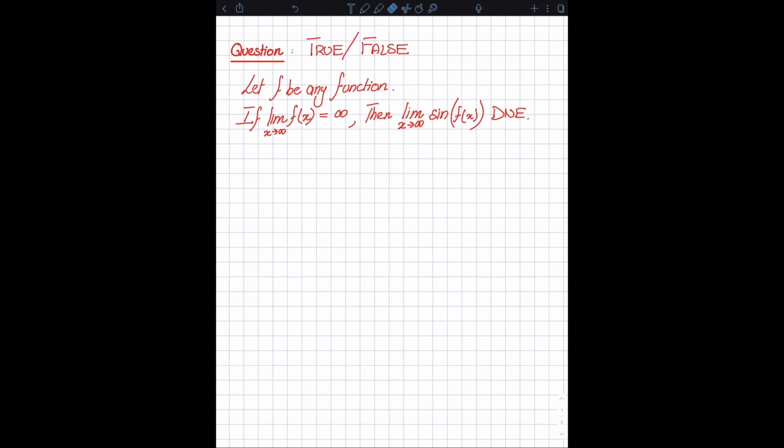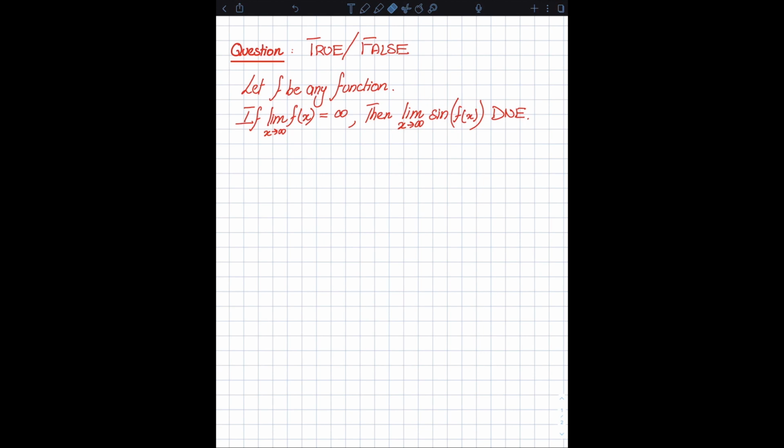Okay, so I hope by now you have attempted this question on your own. And one thing that I would like to tell you before I present the solution to this problem is to realize that whenever you encounter any theorem or any proof or any question in any sort of analysis class, never assume that it is true unless you have a proof for it. I mean, just trying a bunch of different functions and seeing that a large number of functions satisfy this theorem is not sufficient to conclude that this theorem is true. Otherwise it wouldn't be a question to begin with.